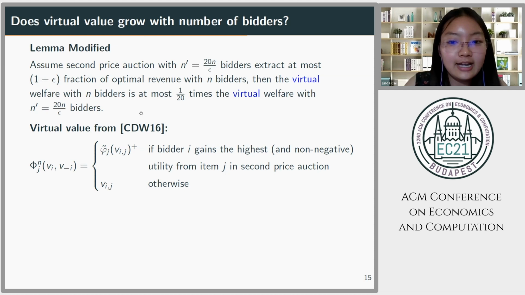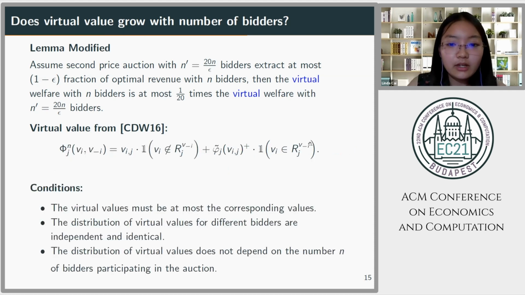We discovered that, okay, so here is the virtual value in indicator form. And we discovered that for any virtual value, the lemma will hold as long as the following conditions hold. So first of all, the virtual value must be at most the corresponding values, and then the distribution of the virtual values for different bidders must be independent and identical. Finally, the distribution of virtual values must not depend on the number n of bidders participating in the auction.